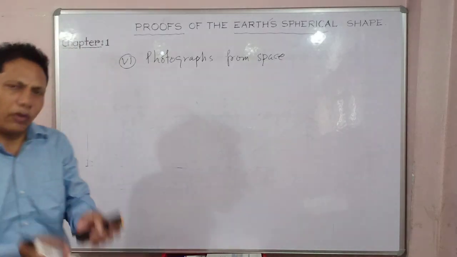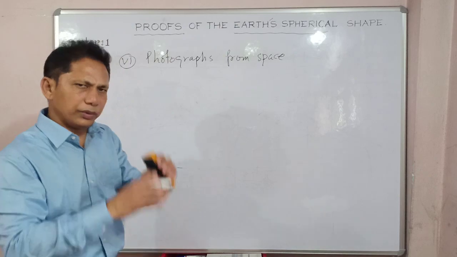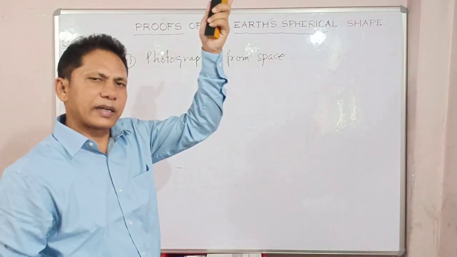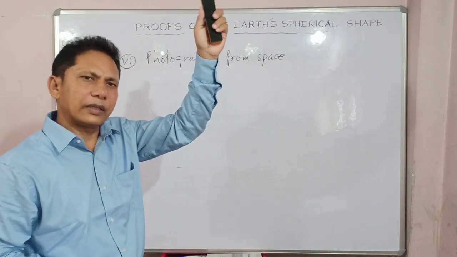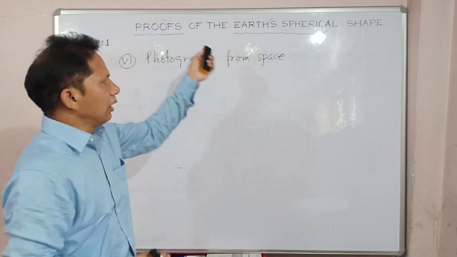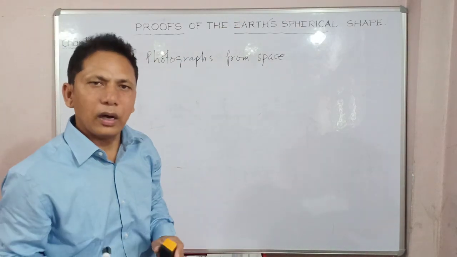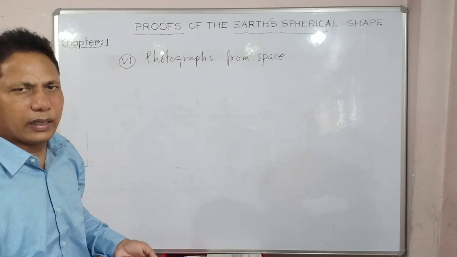Those are excellent and authentic proof that Earth is also a planet and the shape should be spherical. So photographs taken from the spacecraft, from the space shuttle, or from the moon by the astronauts and other scientists have constantly sent images of the circular, spherical Earth. This is one authentic proof we have in our hands nowadays.